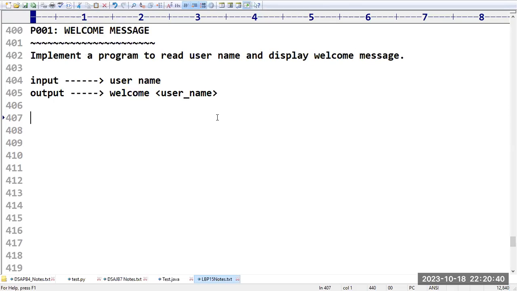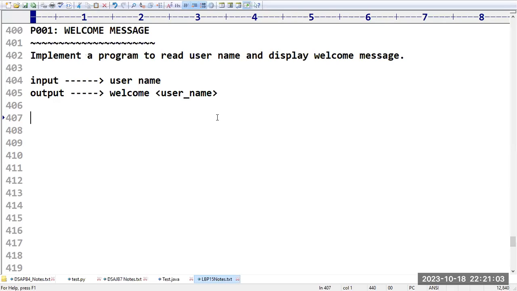What is your task? You have to read the username from the user. For example, if the username is Prakash, we have to read that name from the user. Next, we need to display that name as it is on the screen along with a welcome message. That is your requirement.